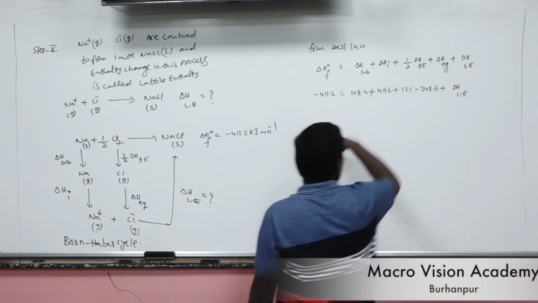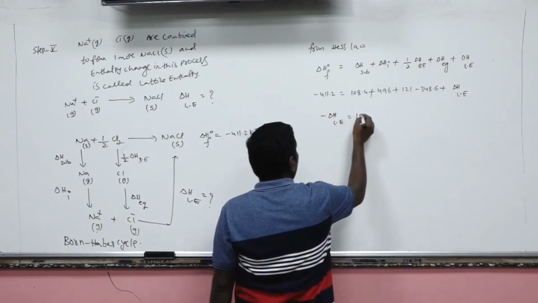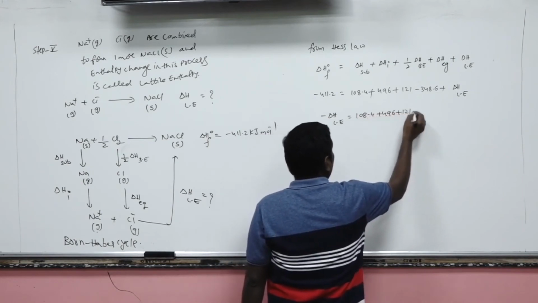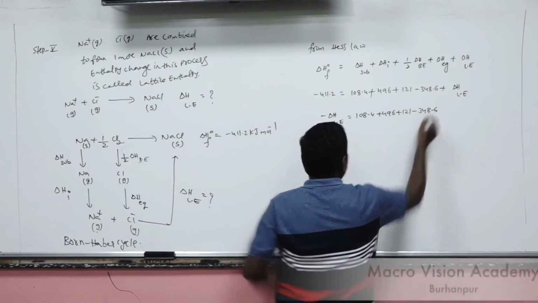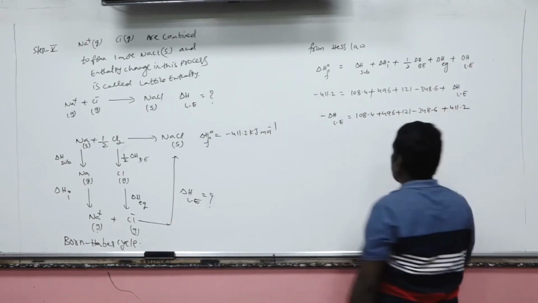Bring the lattice enthalpy towards this side, minus delta H. Lattice energy is equal to 108.4 plus 496 plus 121 minus 348.6. Bring this negative towards the right side, you will get 411.2.